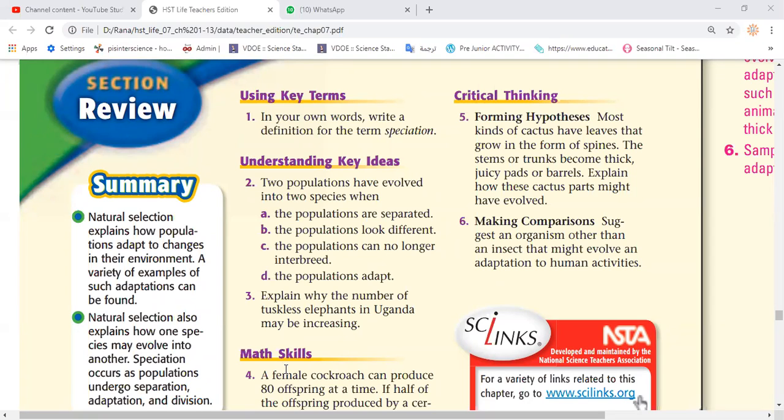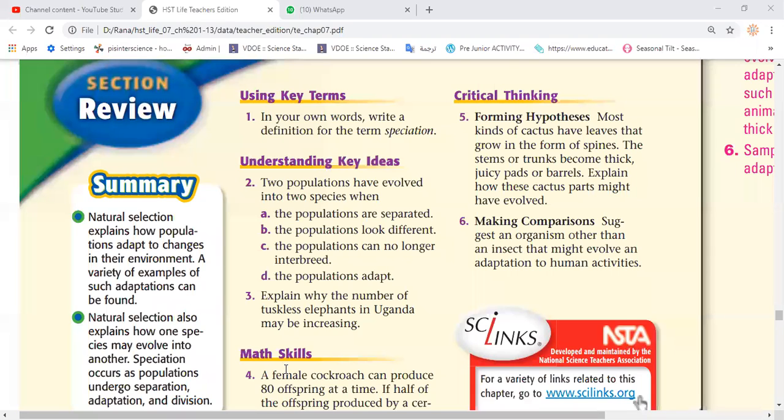Clear, guys? That means first I need separation, then adaptation, and then division, which means they should be different. So different means they are not able to reproduce. Okay, guys? Clear?